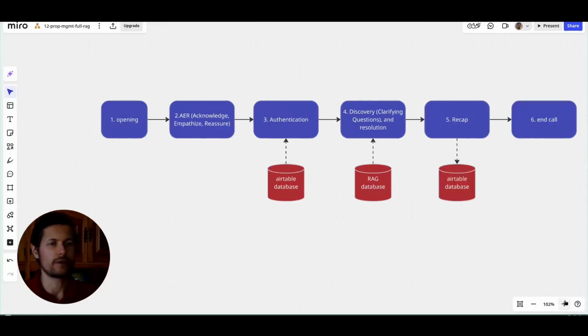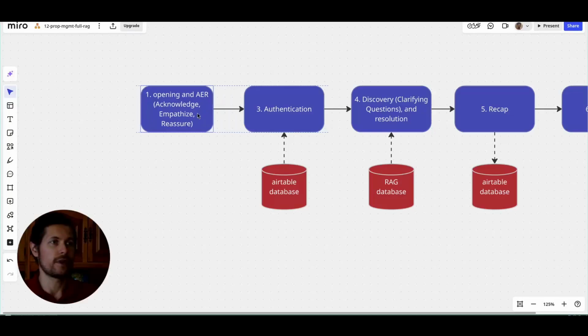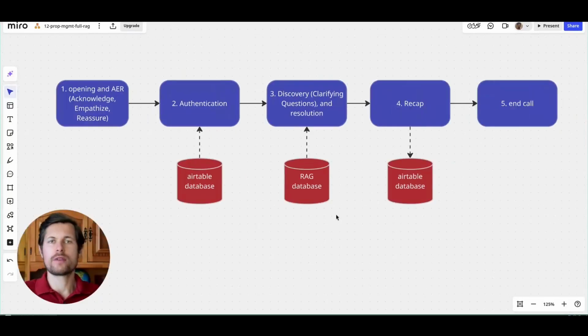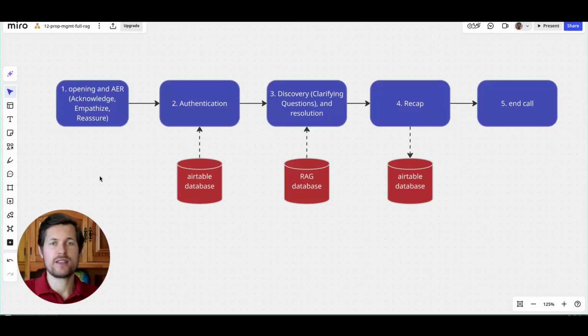And also I noticed that we can combine these two, opening and acknowledge and reassure, into the same step. The reason is that we will prompt the AI agent to go through these steps with the caller, so there's no need for an extra step. In general, the way we will pick these states is based on the amount of related operations that happen at that step, right? So why did we combine step 1 and 2, the opening and the acknowledge, empathize, reassure? Because they go hand in hand.